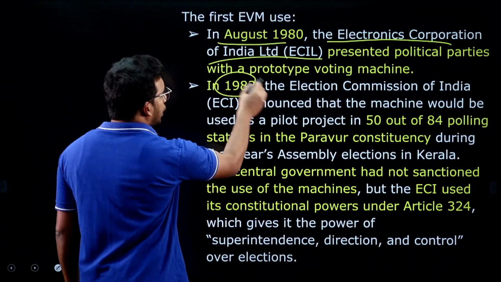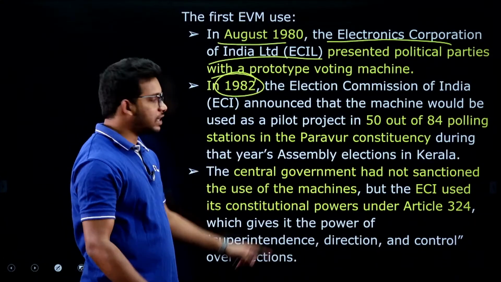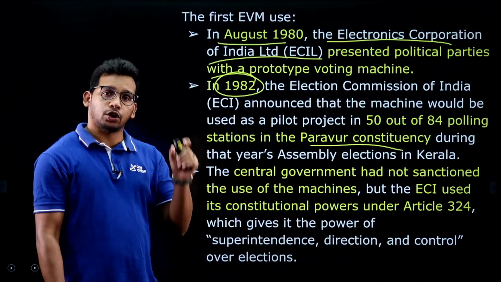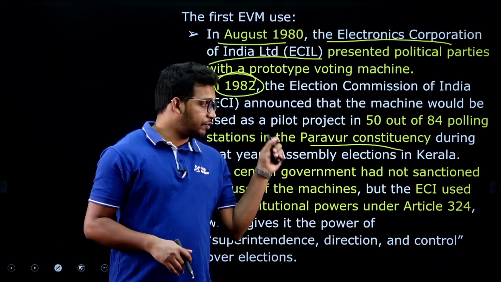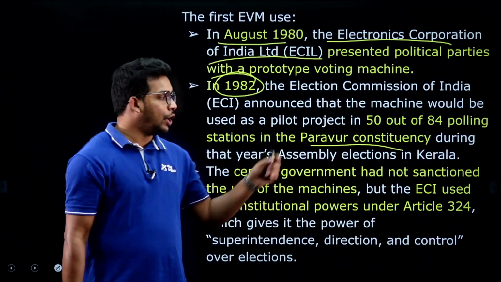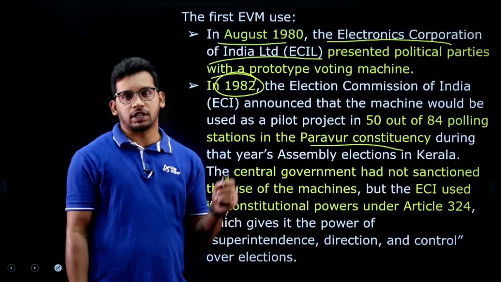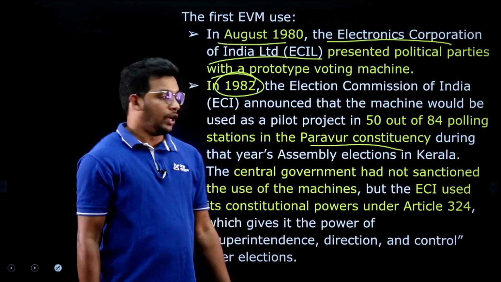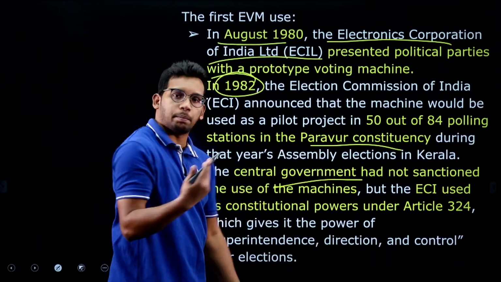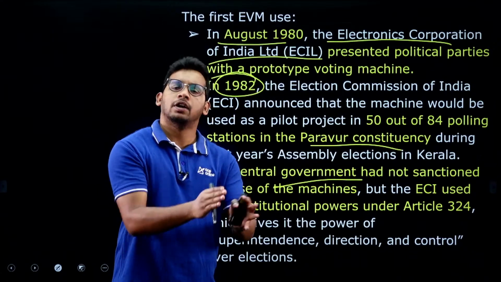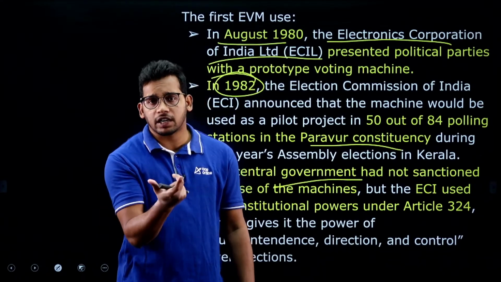And in 1982, the Election Commission of India used EVMs in the Paravur constituency in Kerala, and that too in 50 booths. Out of 85, only 50 were used with EVMs and 35 were used with ballot papers. So the Election Commission was testing it, even though there was no nod from the parliament. Any such big initiative has to come from the government or the parliament, because they are elected by the people, right.